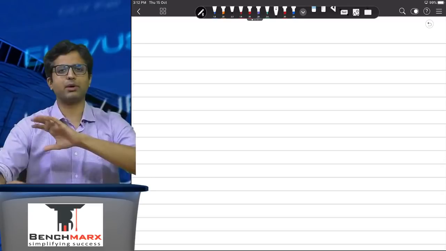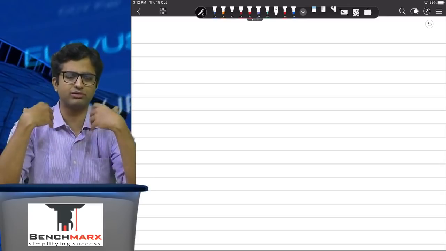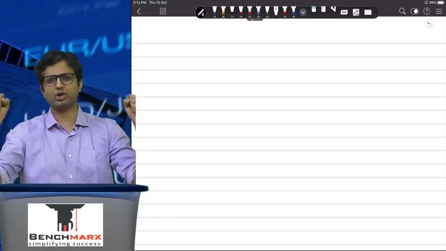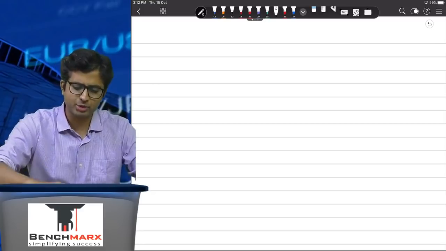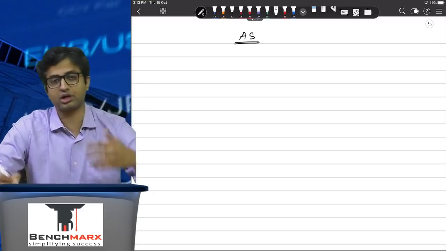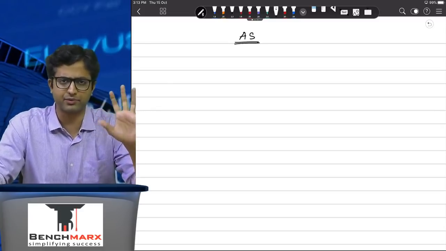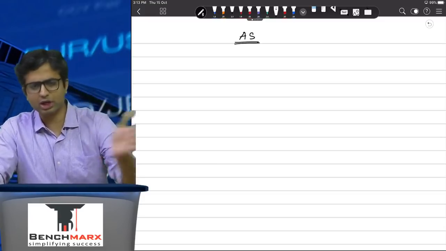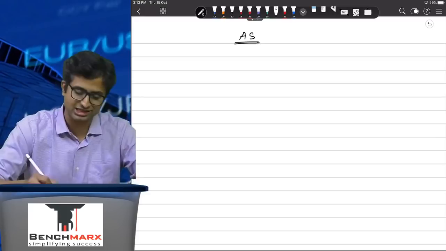So we'll start with the part on accounting standards. Most of this will involve just absorbing the concepts, so try to be as attentive as possible. In terms of weightage, this will come for around 20 odd marks. Most of the compulsory questions do end up coming from the accounting standards. We will do the accounting standards in sequential order, starting with AS4.